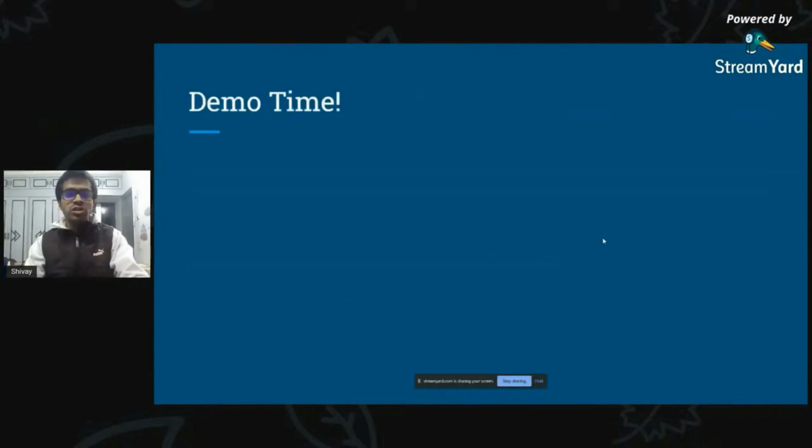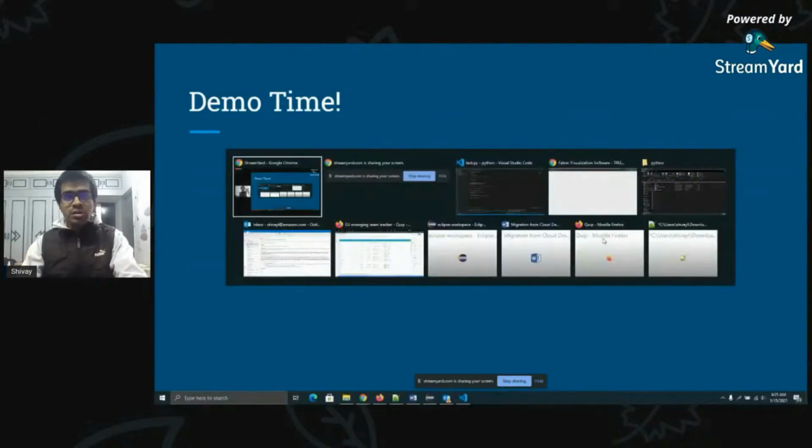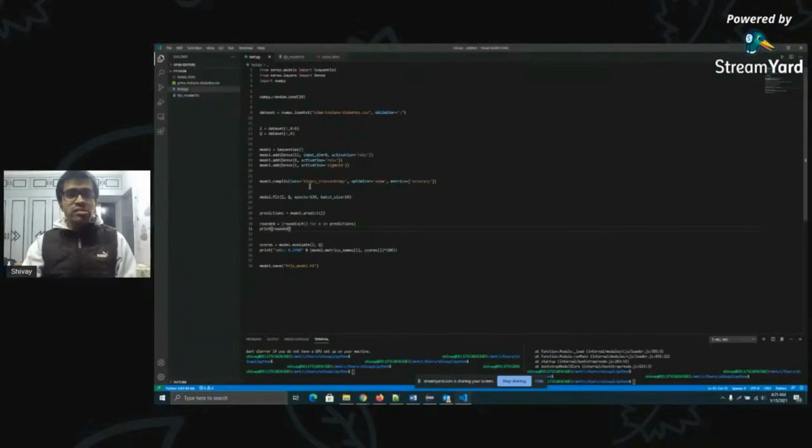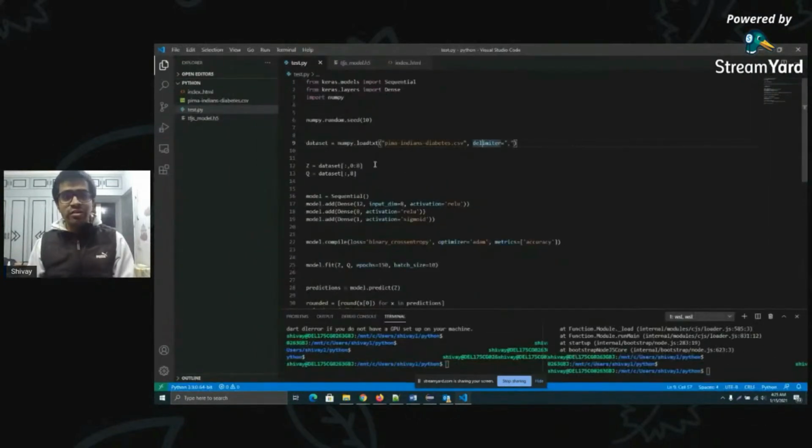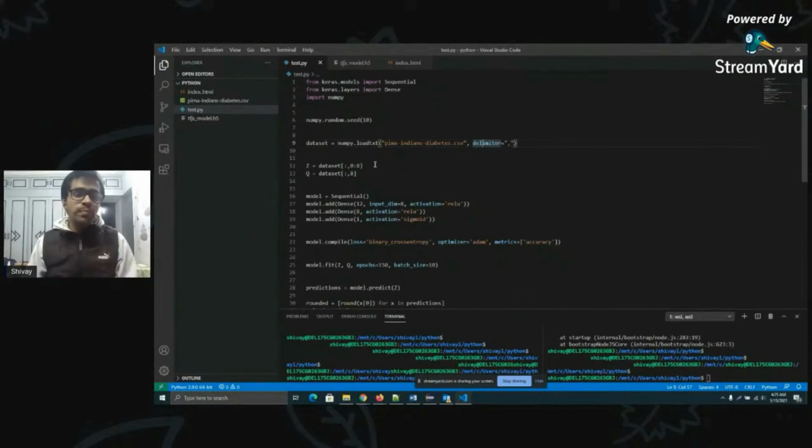Now I'll be giving you a short demo of how it actually works. I'll quickly jump onto this code that I have written. It is a very simple Keras-based code that I've written specifically for the Pima dataset. If you don't know about it, Pima is a very popular diabetes dataset that has things like glucose level and age of a person, and the output is the prediction of whether they will have diabetes or not.